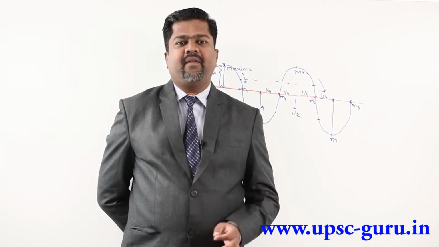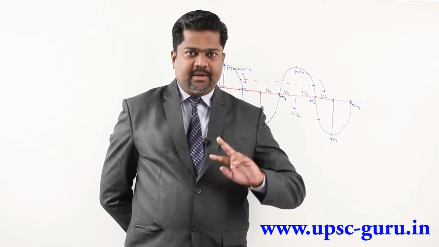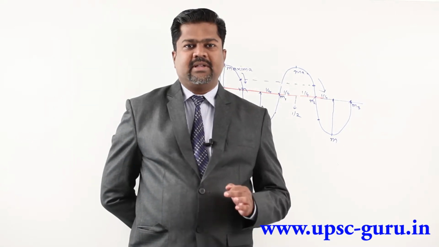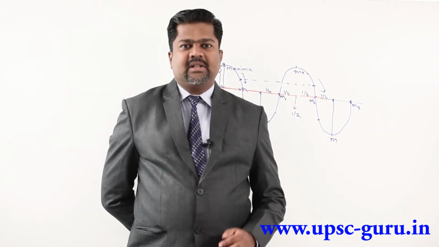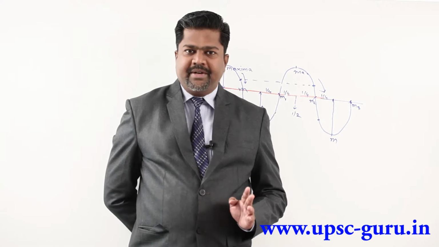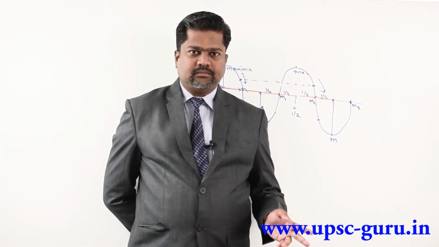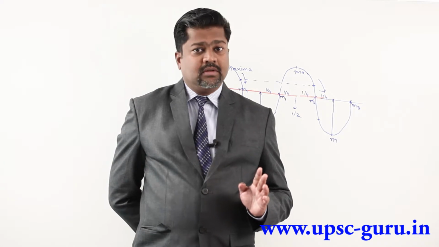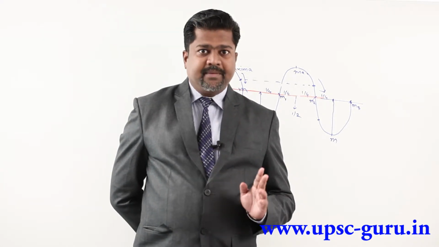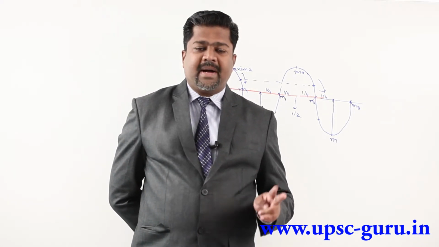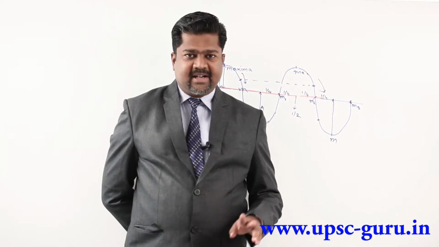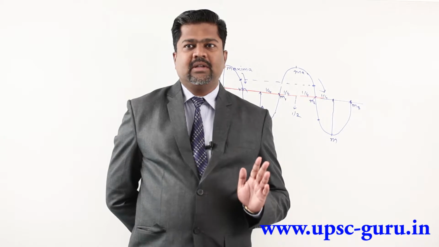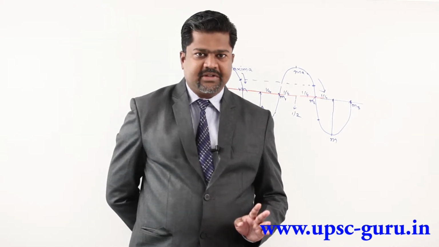That is called as frequency of that radiation. I am revising. What is frequency of radiation? Frequency of radiation is number of cycles passing out through a particular point in 1 second. Revising, number of waves passing out in 1 second through particular point, that is called as frequency of radiation.